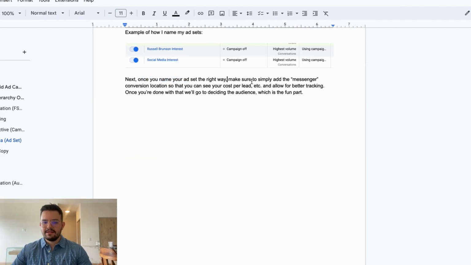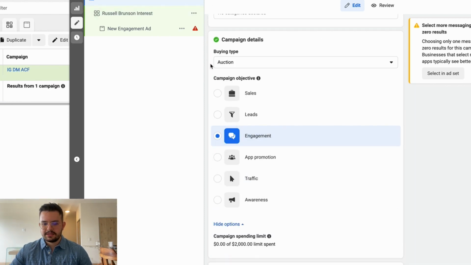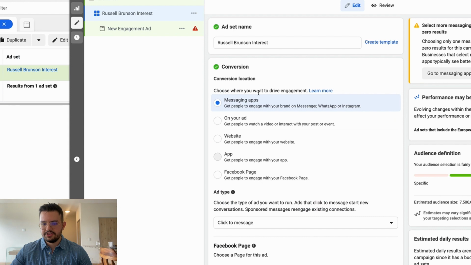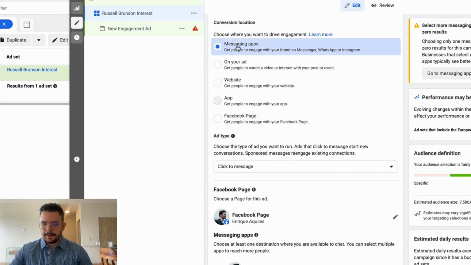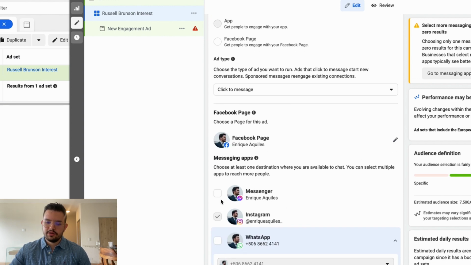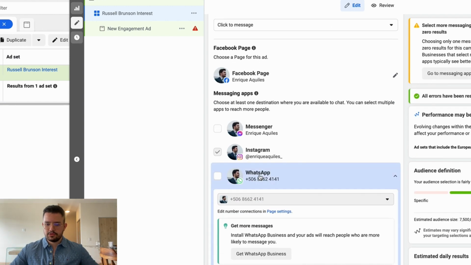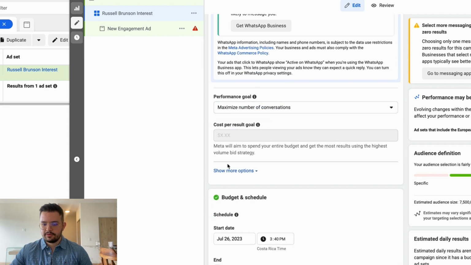Next, once you have your ad sets set up the right way, make sure to add the messenger conversion location so that you can see your cost per lead, which will allow for better tracking. Once you're done with that, we'll go into deciding the audience, which is the fun part. Now that you have the engagement objective, your ad set, your budget and everything, you're going to decide where you want to drive engagement. It's going to be messaging, so you'll see click to message. You can decide on Facebook and Instagram, or just Instagram or just Facebook, whatever you prefer. I like to use Instagram. Then you're going to maximize the number of conversations.